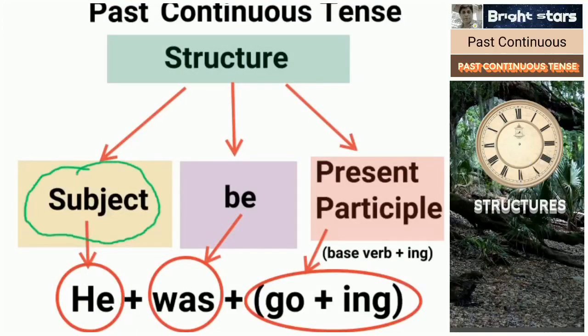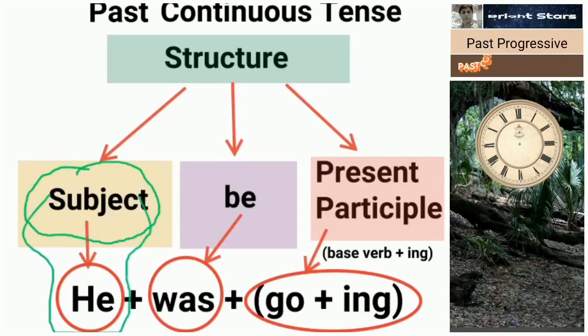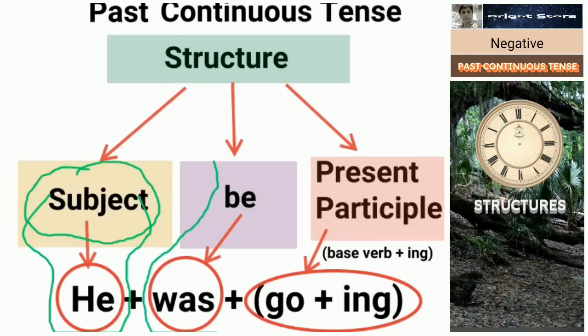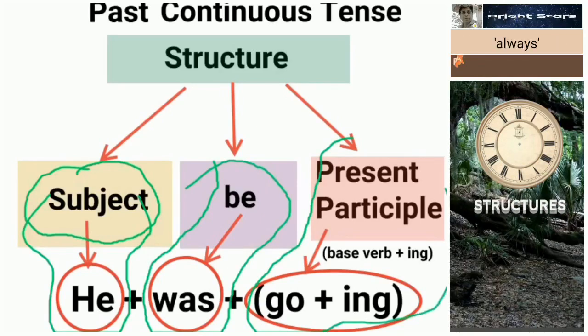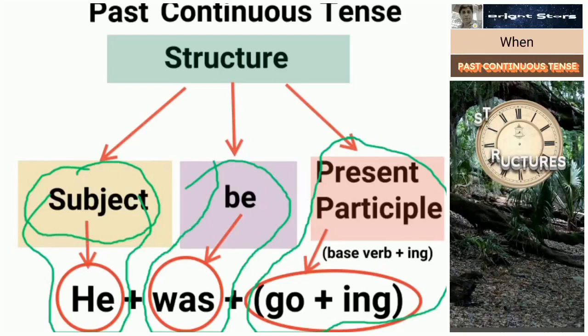For the subject I have taken he; you can take I, we, you, they, he, she, it, any subject, or the name of a person or an object. Then the be form, which may be was or were. Then the present participle, go plus ing, that is going, the ing form.